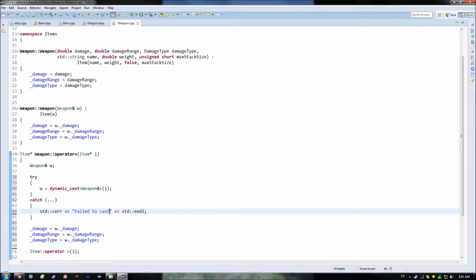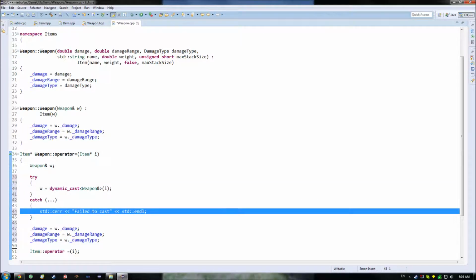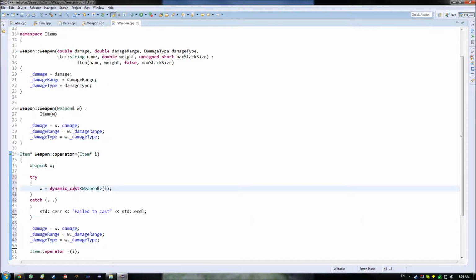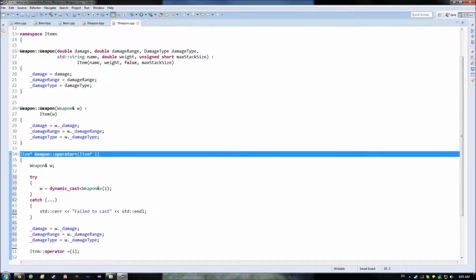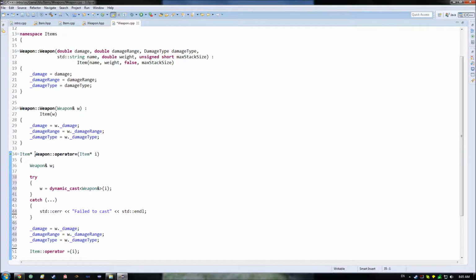However, that leaves us with a problem. You might end up using dynamic cast and static cast in a whole bunch of different locations throughout your code, and if you use this same error message for every single one of them, it doesn't tell you exactly where you ended up failing. It doesn't tell you that you're in weapon operator equals, or anything else like that. What we can then do is we can go, okay, failed to cast, and I might say something like to weapon, and then do in, and then the name of my method with its appropriate class or namespace. So that basically gives me enough information to pretty much immediately know that my error was in here.